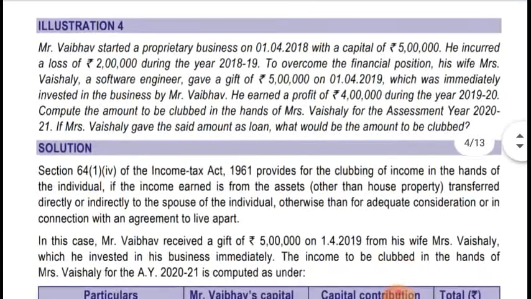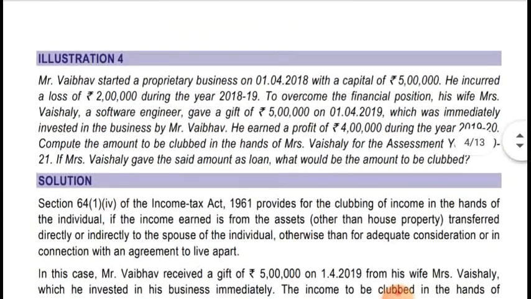Now moving to illustration number 4. Mr. Vaibhav started a proprietary business on 1st April 2018 with a capital of rupees 5 lakhs. He incurred a loss of 2 lakhs during the year 18-19. To overcome the financial position, his wife Mrs. Vaishali, a software engineer, gave a gift of rupees 5 lakh on 1st April 2019, which was immediately invested in the business by Mr. Vaibhav.